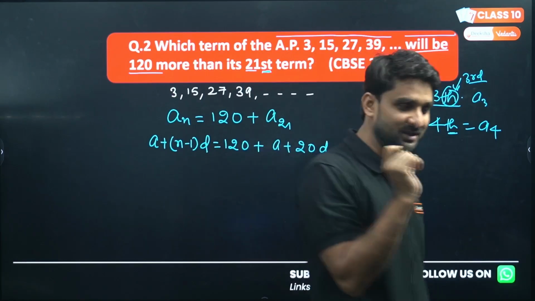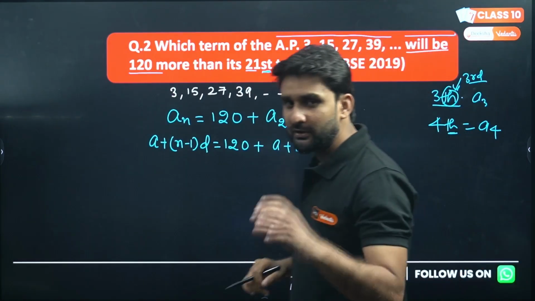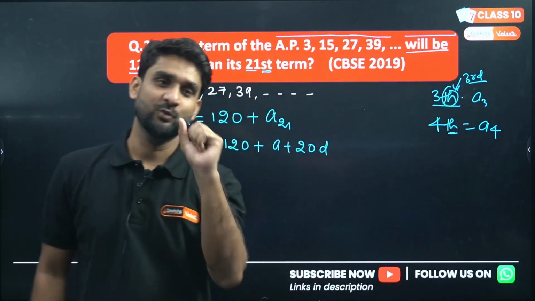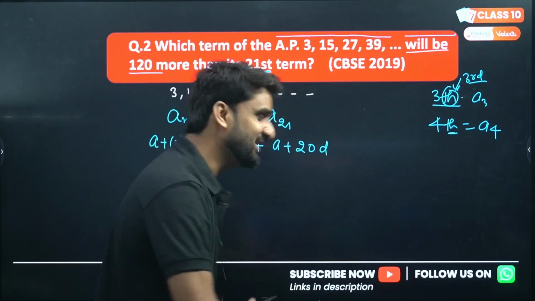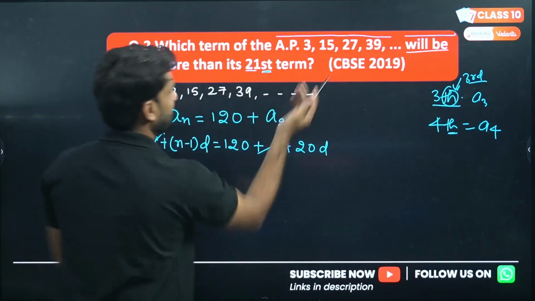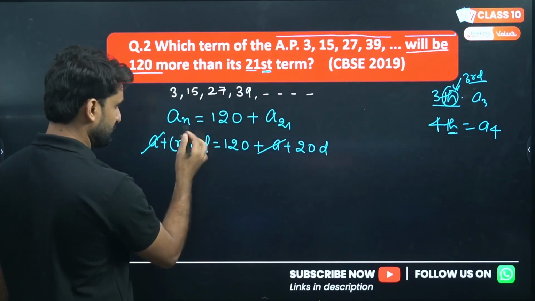This is the magical trick, please keep it in mind: if you are writing the 21st term, the formula will be a plus 20d, one less. Hope you have understood. The a's are the same because the AP is the same, so a cancels with a. Now solve the equation here.